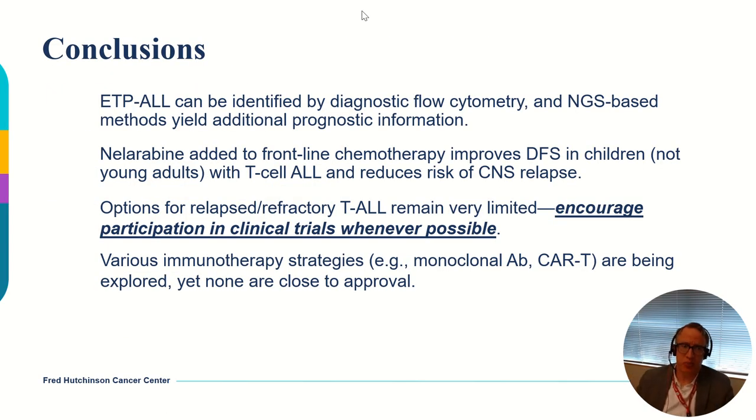So in conclusion, ETP ALL, which is a high-risk subtype of T-ALL, can be identified by flow cytometry. NGS-based methods can also identify high-risk prognostic features. Nelarabine, when added to frontline chemotherapy, does improve disease-free survival in children, but seemingly not young adults with T-cell ALL, and it may also reduce the risk of CNS relapse. Our options for relapse refractory T-cell ALL are very limited, so I would encourage participation in clinical trials whenever possible for these patients. And there are various ongoing immunotherapy strategies being explored, but unfortunately, we're probably still at least a year or more out from any approvals for these strategies. So more to come, hopefully, in the years ahead.